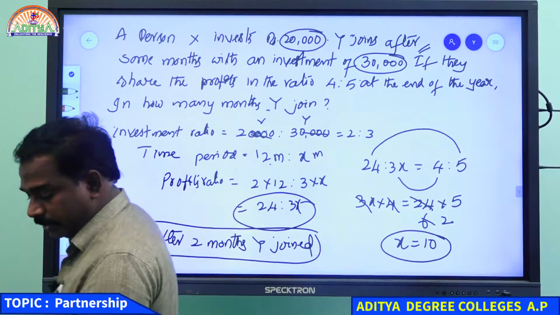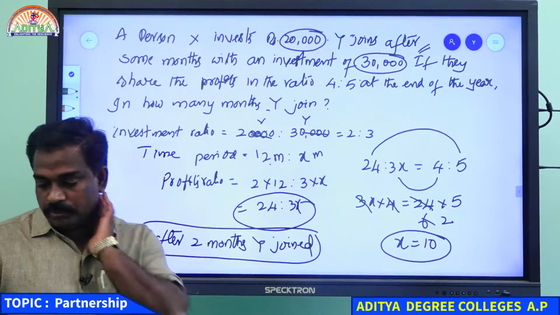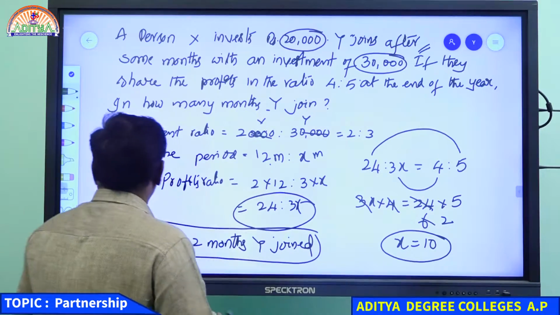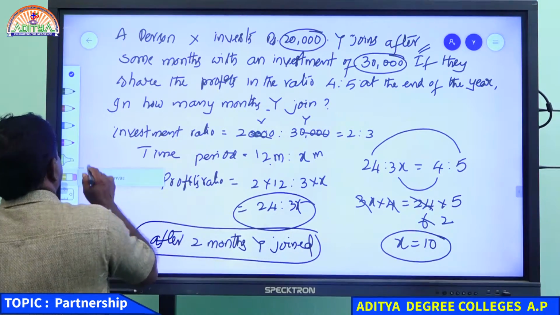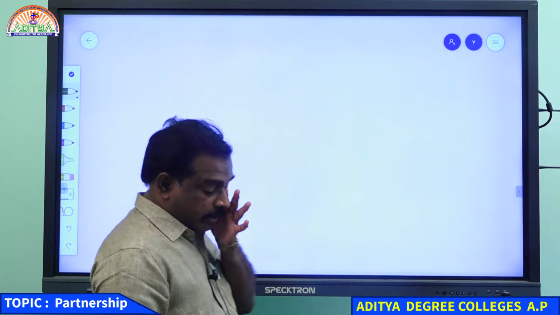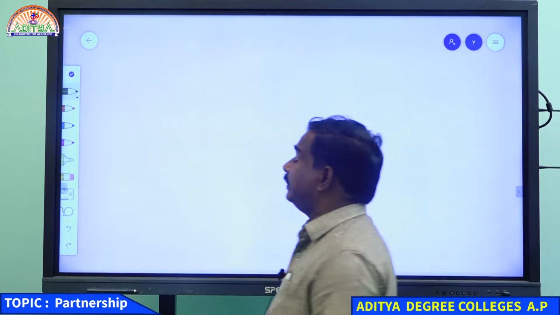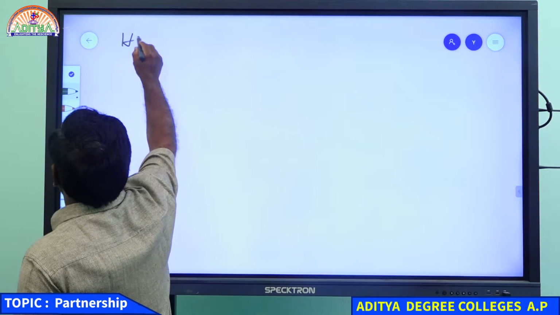Right, one more example I will give. Hari started a business with 7,500 rupees.